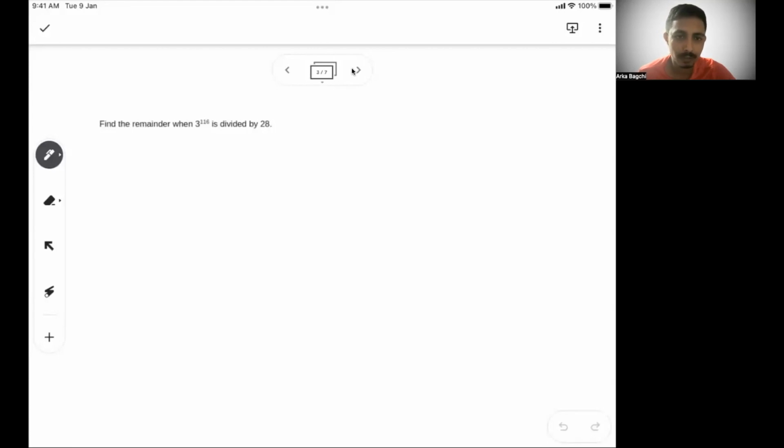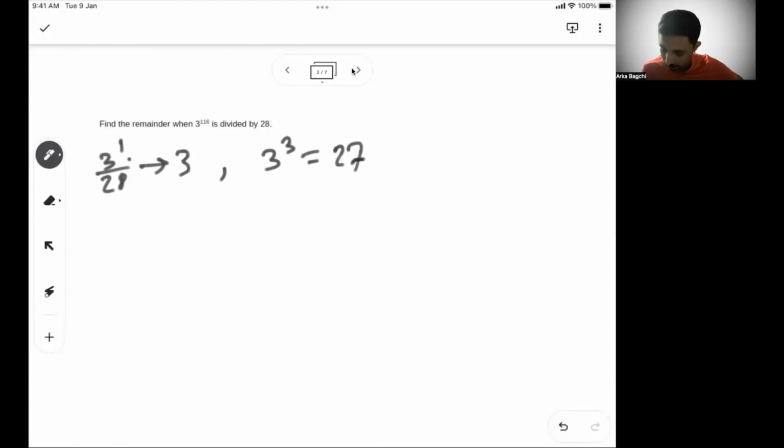Okay. Now let's see what is asked. 3 to the power 116 divided by 28. Now if I do 3 to the power 1 divided by 28, I know it gives me a remainder of 3. Now think on this. If I do 3 cube, which is 27, that divided by 28 gives me a remainder of 27, that is minus 1.